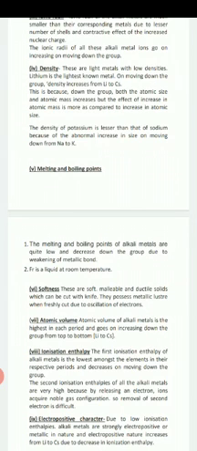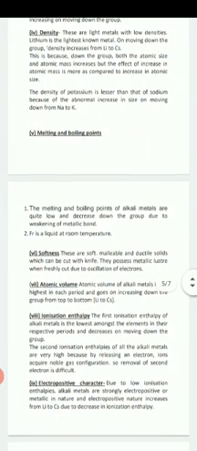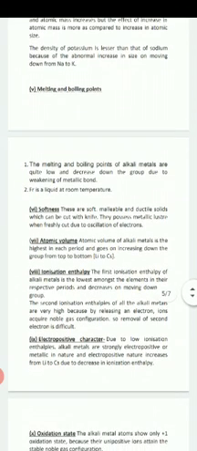As the name indicates, it is the amount of energy required to pull an electron from the outermost orbit. You know very well that they contain one electron in their outermost orbit, so they want to lose this electron. Therefore, the first ionization enthalpy of alkali metals is the lowest amongst the elements in their respective period and decreases on moving down the group.